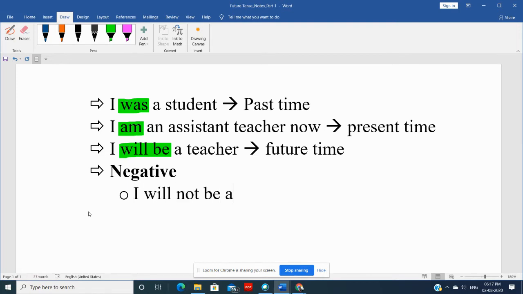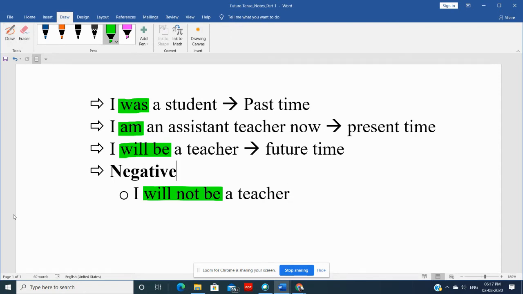I will not be a teacher if I don't work hard, right? See, I was a student, of course. I'm an assistant teacher now, but if I don't work hard towards my goal, then I won't be. Then I will not be. Okay? I will not be. Now, remember this not, right? This negative portion will come between will and be. All right? So, this is how it is.